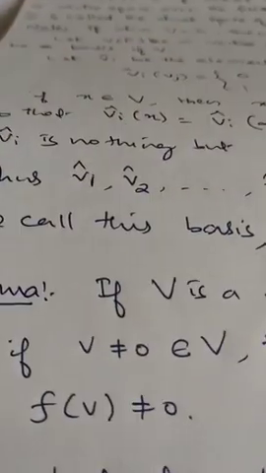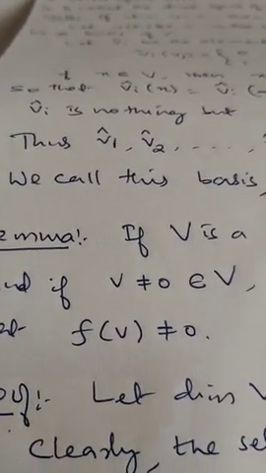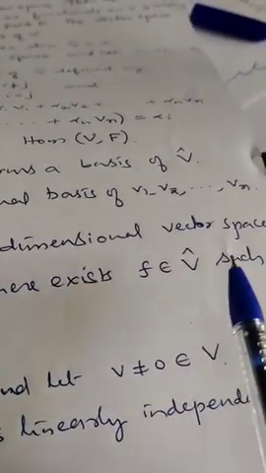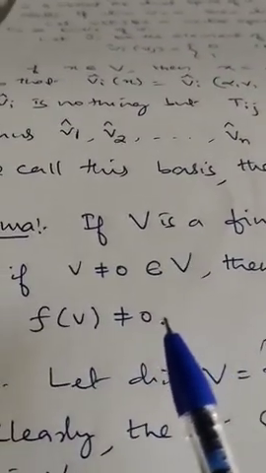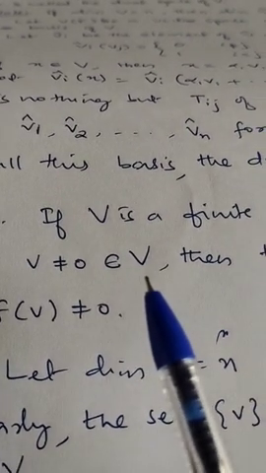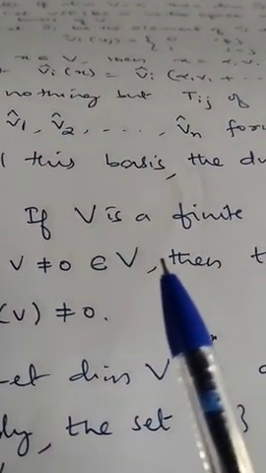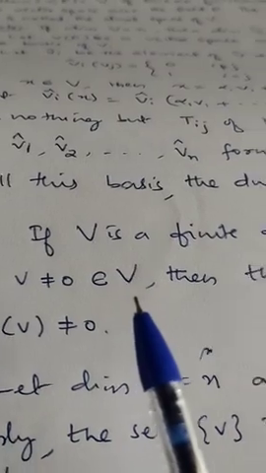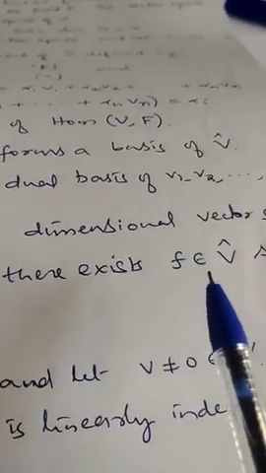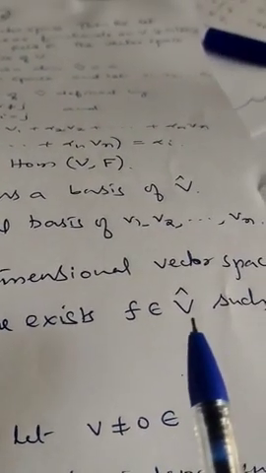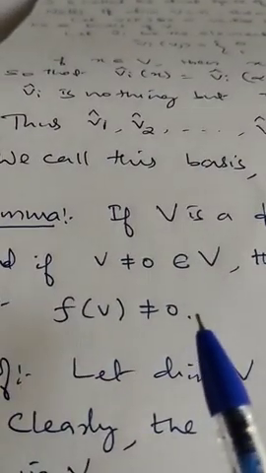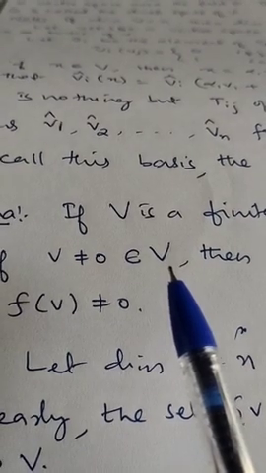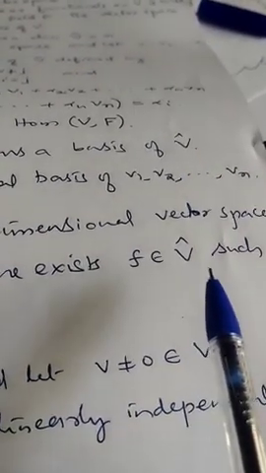Next, let us discuss this result. Suppose V is a finite dimensional vector space and v is a non-zero vector in V. Then there exists a functional f belonging to V cap such that f of v is also not zero. So if v is a non-zero element in a finite dimensional vector space V, then there exists a functional f in V cap such that f of v is also non-zero.